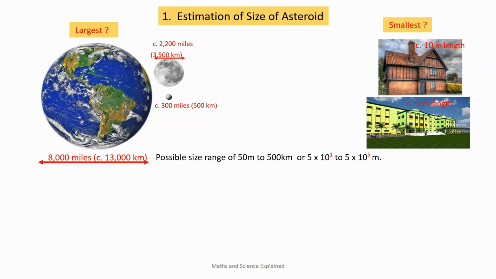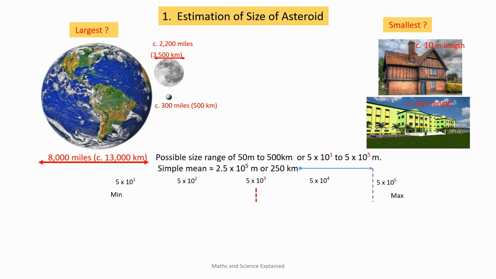We could now just use the simple arithmetic mean of these two numbers, and we would get a figure of around 250 kilometers. However, there's a problem with this. Because we have only averaged two numbers with a huge range, the mean is skewed very disproportionately towards the larger number. Although the mean falls midway between the two numbers in a linear manner, in terms of proportion it does not. Relative to the mean, the larger number is twice as large, whilst the smaller number is some 5,000 times as small. Thus, the minimum size is having virtually no influence on the value of the mean.